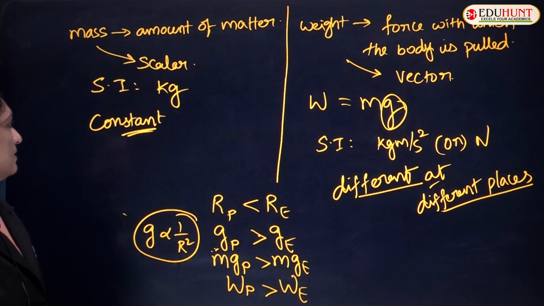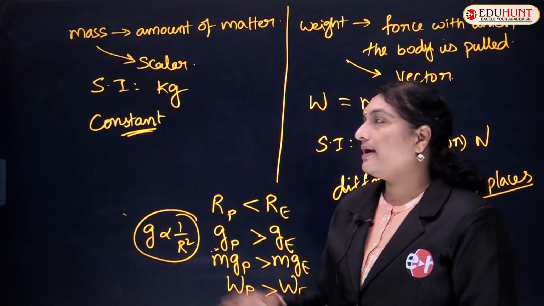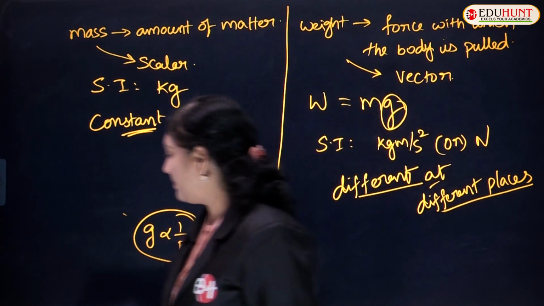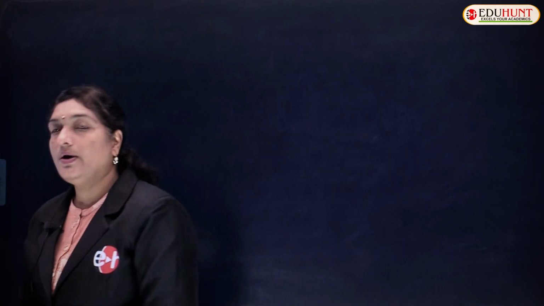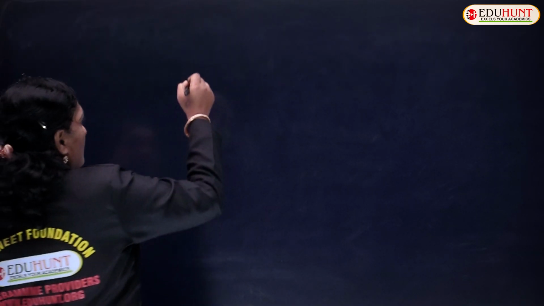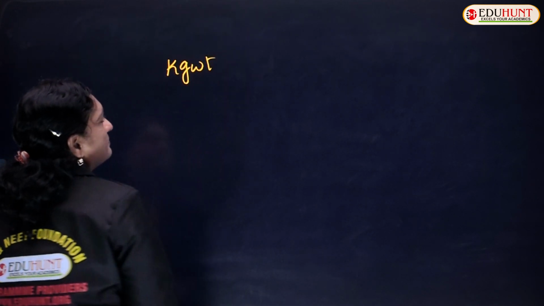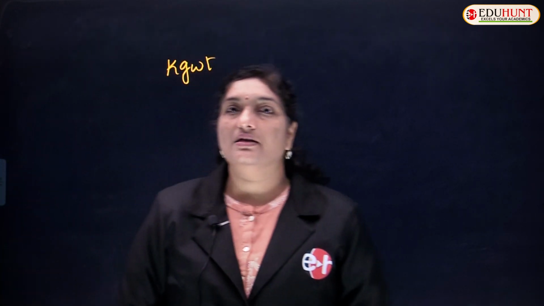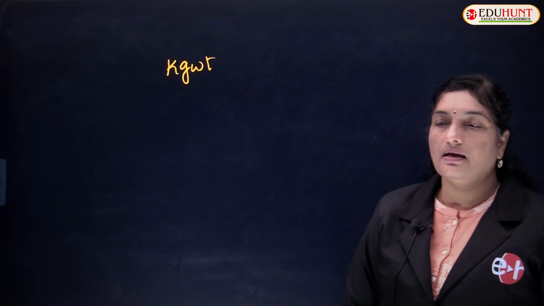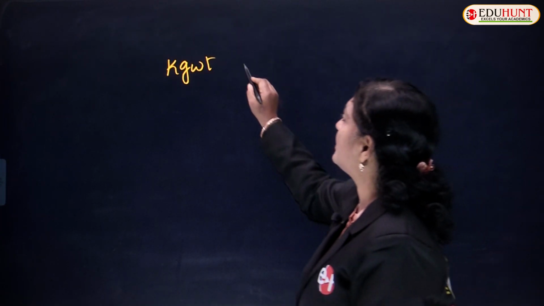One more thing I want to discuss, children. It's all about other practical units, kg weight. So what is 1 kg weight? It is the practical unit, or kg force.